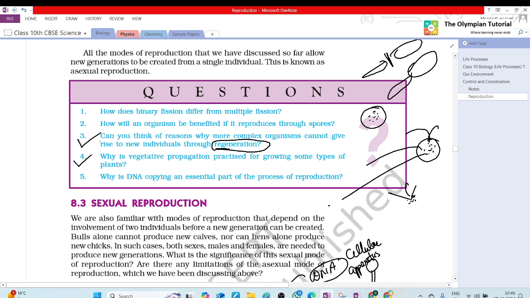Next. Why is vegetative propagation practiced for growing some types of plants? Ma'am, the plants which cannot grow through seeds. Very good. Ma'am, I think it is quicker and less difficult. Quicker and less difficult, we can say. Plants can be grown from any other part. Yes, it is correct. Next, fifth.